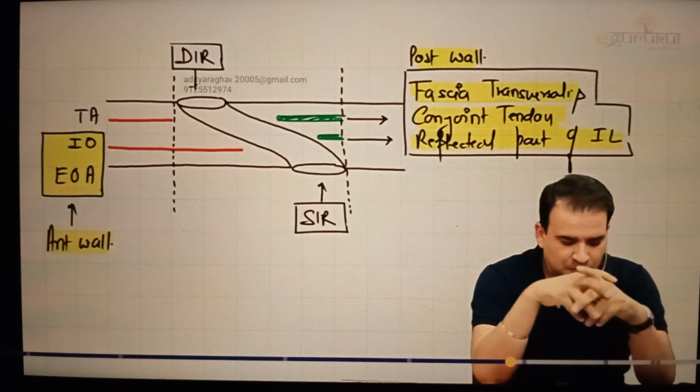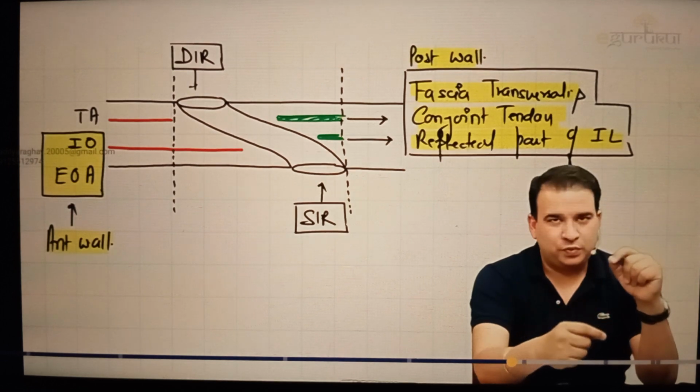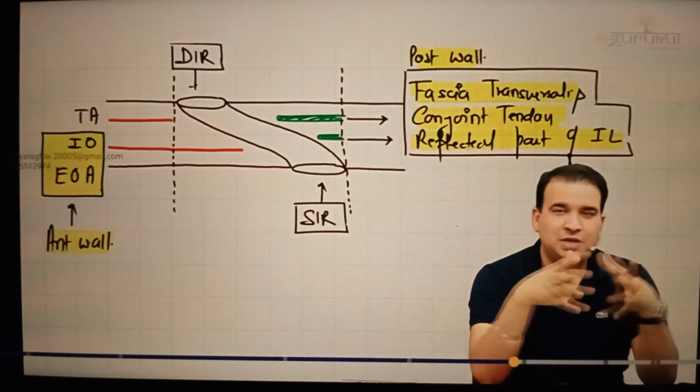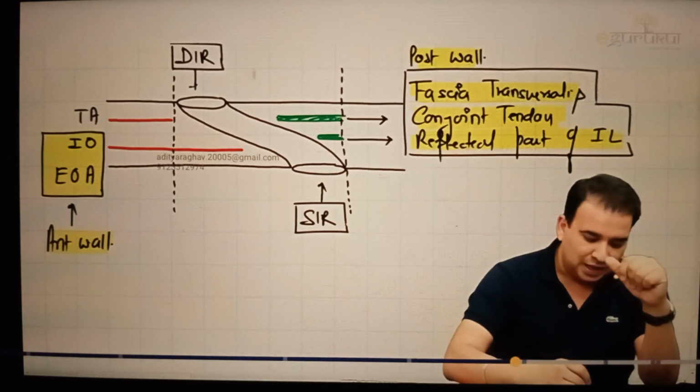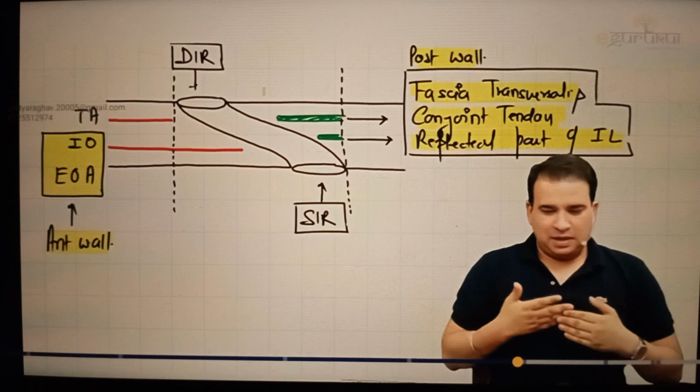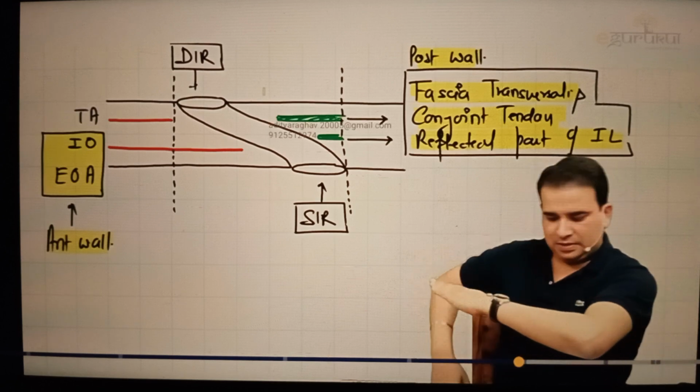Before I go to the roof, or look at the floor, I need to understand how I will see the section in which I can appreciate the roof and the floor better, guys. I need to take a section that is a parasagittal section, which will go through the inguinal canal. So if you imagine it for me, let's say this is my inguinal canal here, this is my right side inguinal canal.